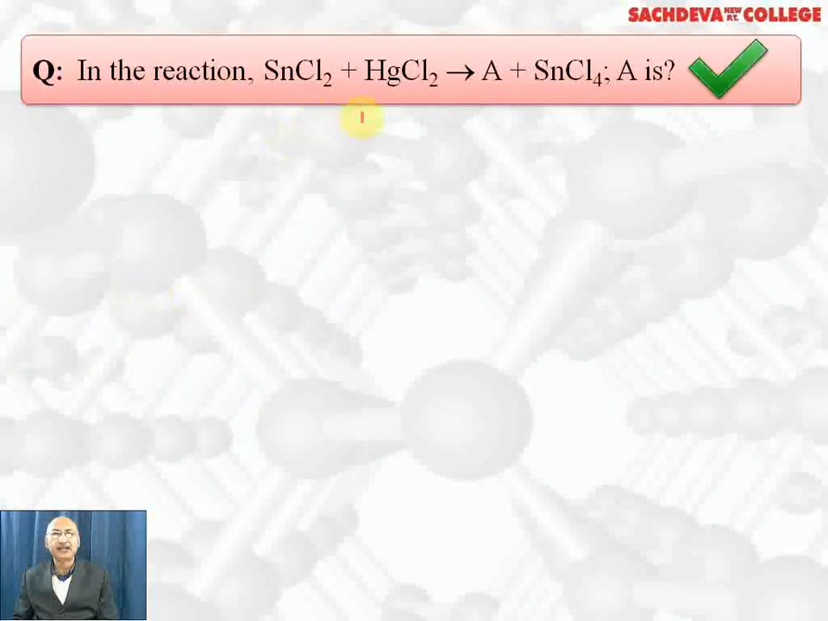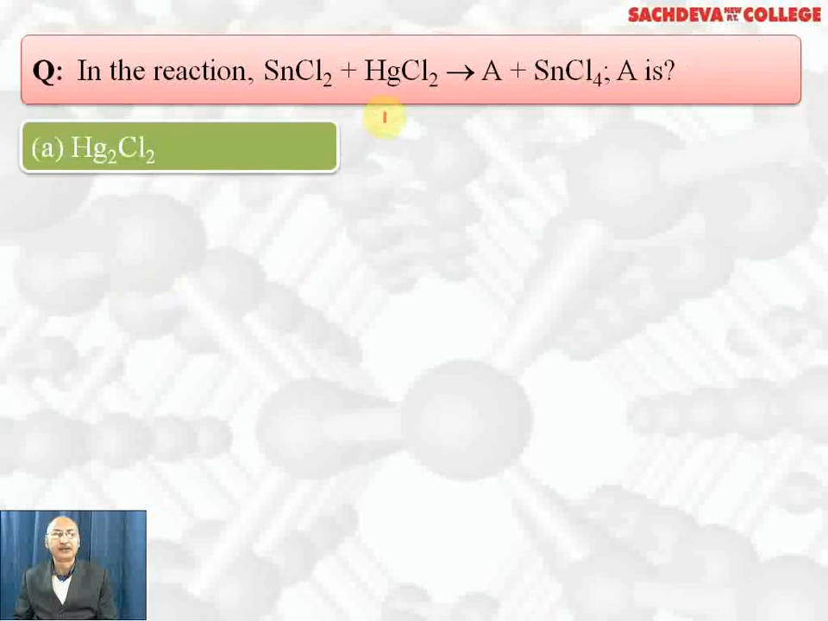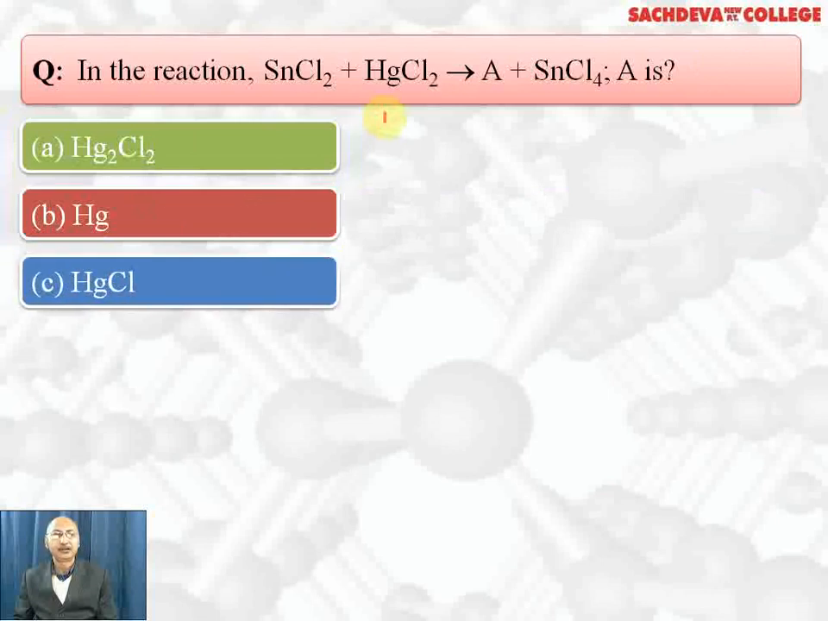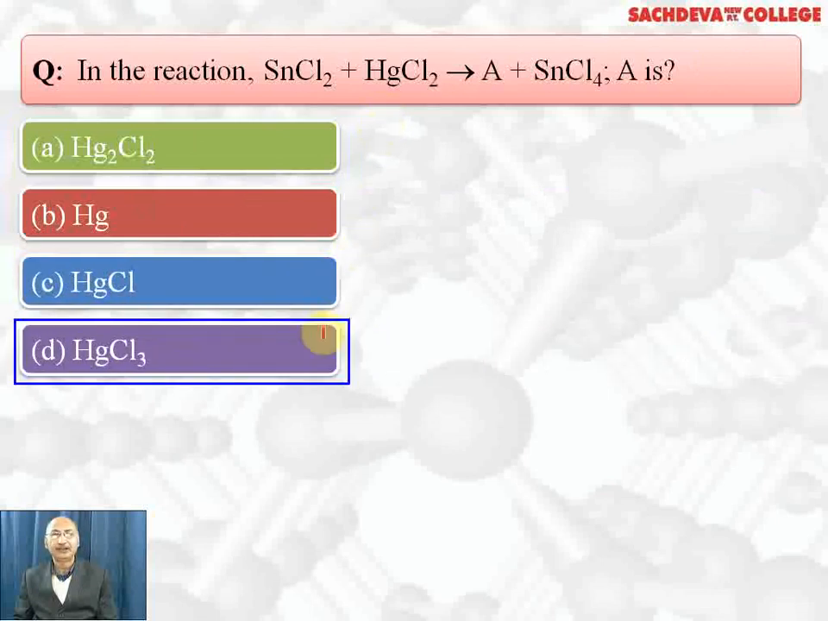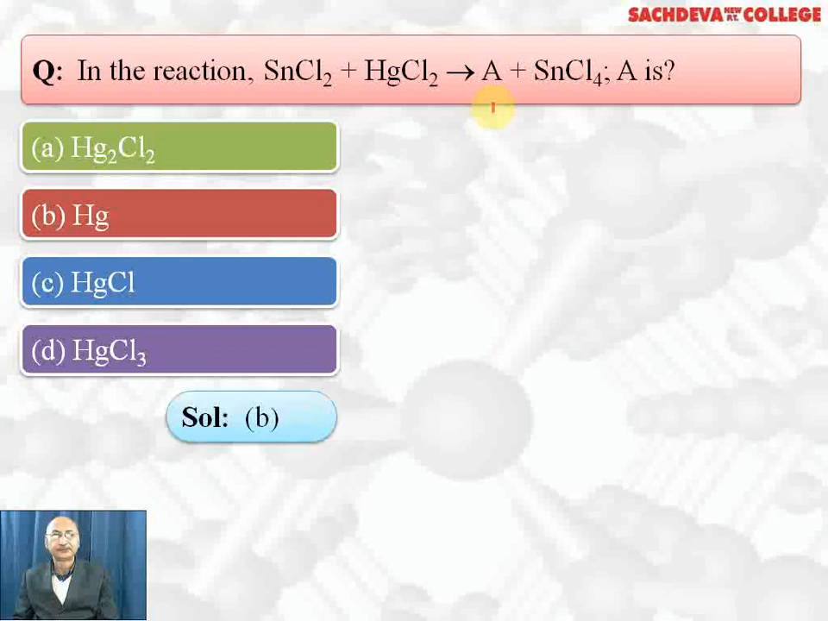In the reaction SnCl2 plus mercuric chloride gives A plus SnCl4, A is mercurous chloride, mercury, HgCl or HgCl3. Correct answer is mercury. Here stannous chloride is acting as reducing agent. First it reduces mercuric chloride to mercurous chloride and further reacts with SnCl2, and the final product is mercury. SnCl2 gets oxidized to SnCl4 because Sn plus 4 is more stable than Sn plus 2. So here correct answer is B part.